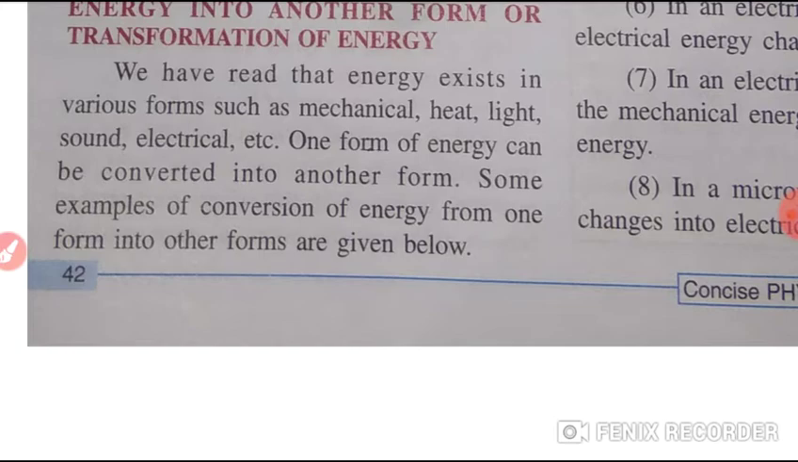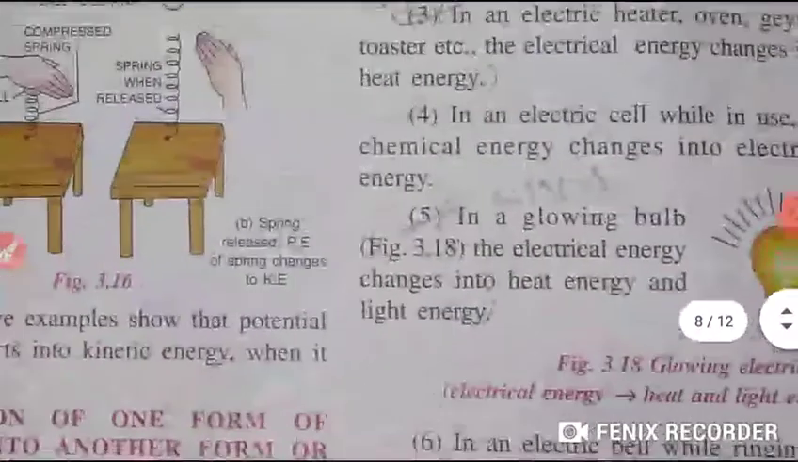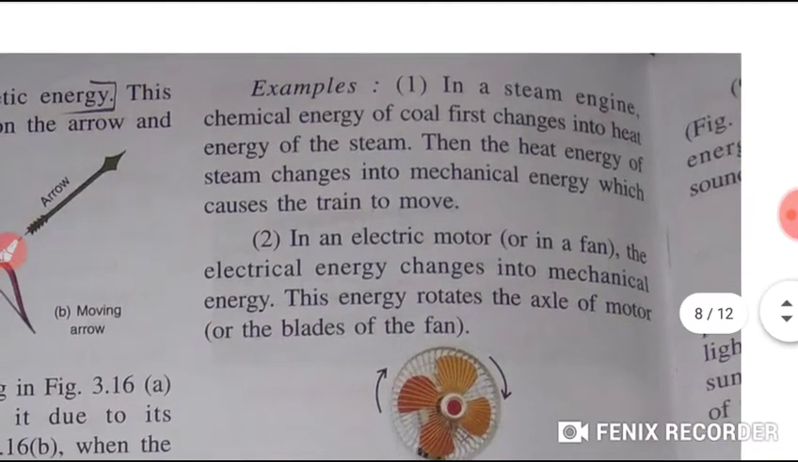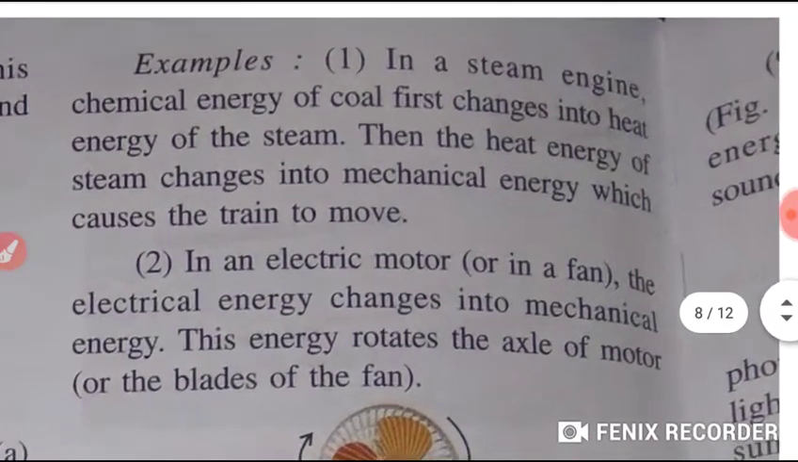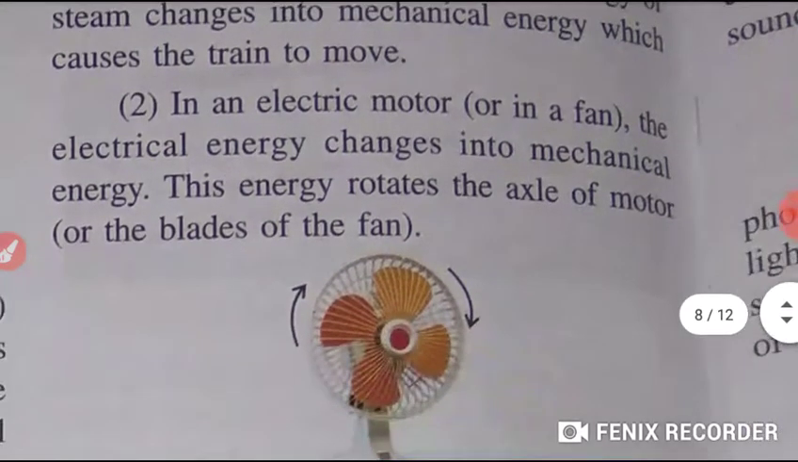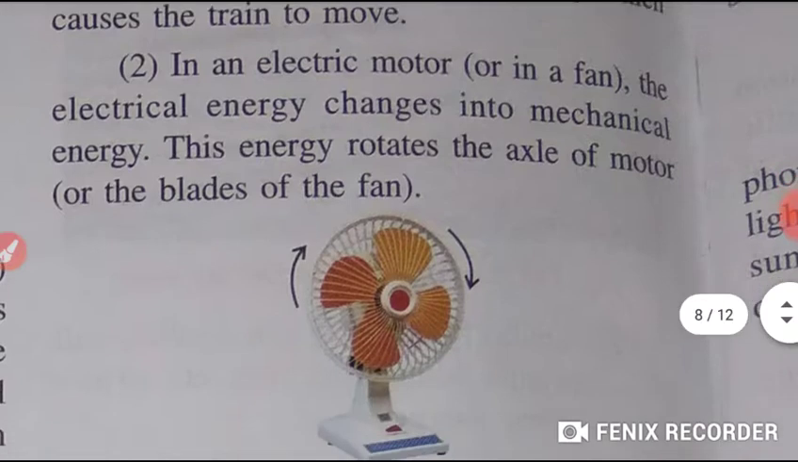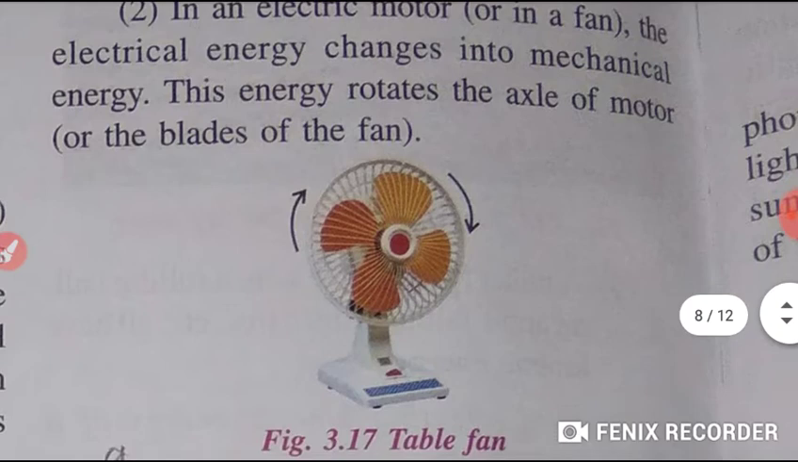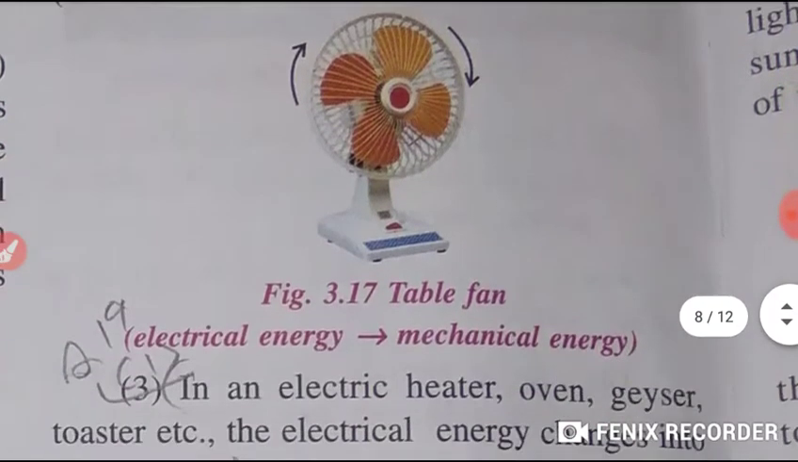Some examples of conversion of energy from one form to another form we will see here. Students, in a steam engine, chemical energy of coal first changes into which energy? Heat energy of the steam. Then the heat energy of the steam changes into mechanical energy, which causes the train to move. Next, in an electrical motor or in a fan, the electrical energy changes into mechanical energy. This energy rotates what? The axle of the motor or the blades of the fan.